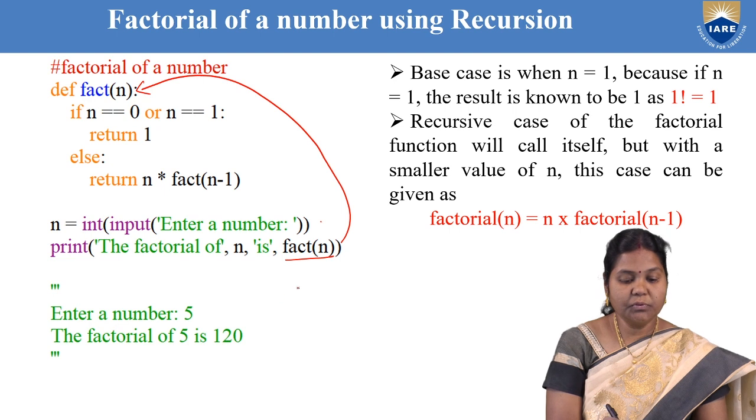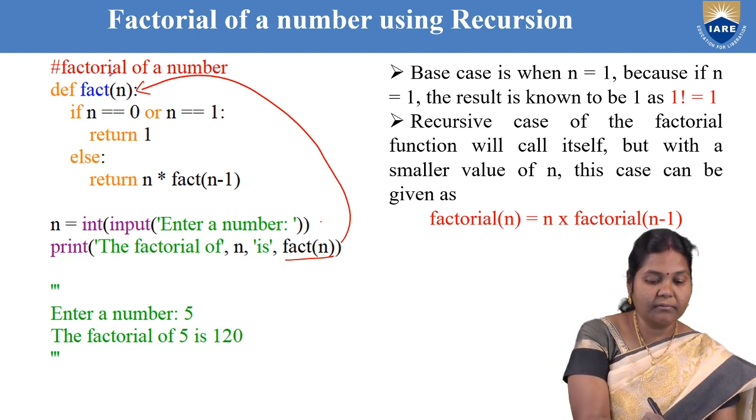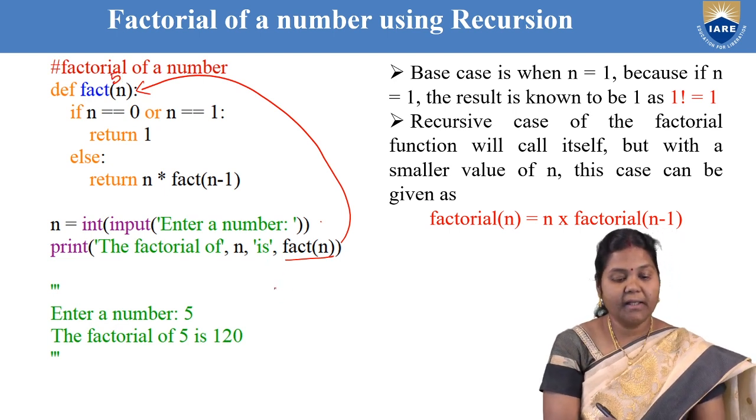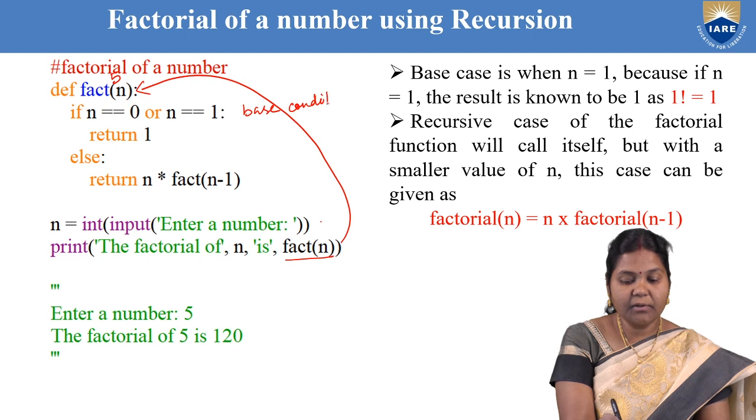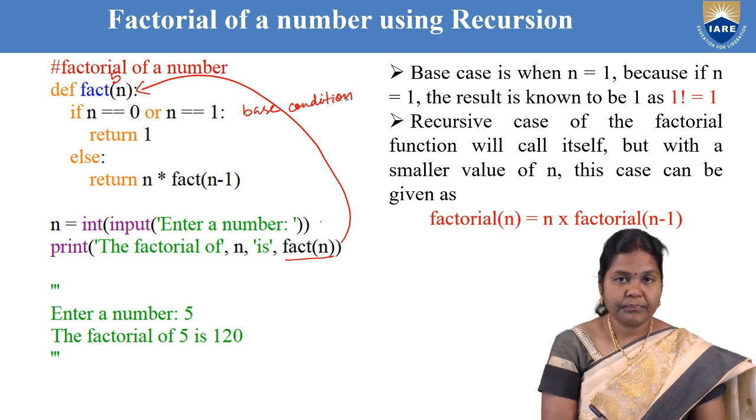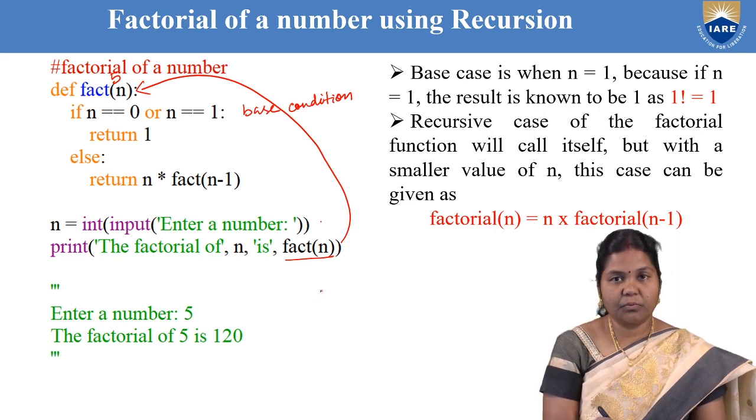So suppose we want to find out factorial of 5, n is equal to 5 suppose. Then it checks the base condition. This is the base condition, that whether the number that you have supplied is 0 or 1, because 0 factorial is 1 and 1 factorial is 1. So that is our terminating condition or base condition over here.